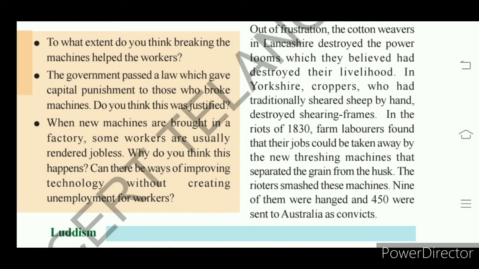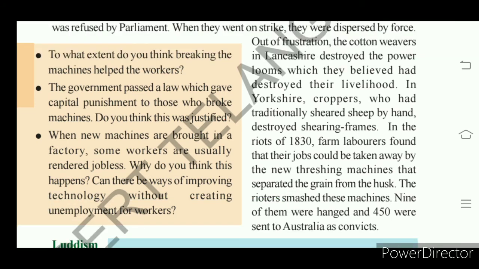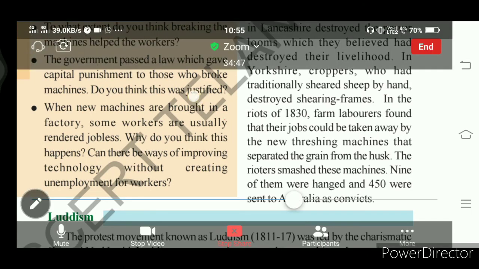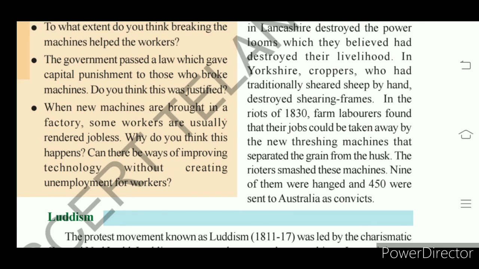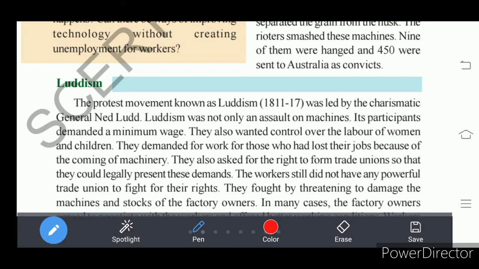So they have gone for what? Destroying the machines. This is the first social protest movement, the early workers movement, first started in England. Okay, and another movement also started there in Europe, that we call Luddism. So it is also one protest movement. In this protest movement, the leader was General Ned Ludd. Who was the leader? General Ned Ludd.